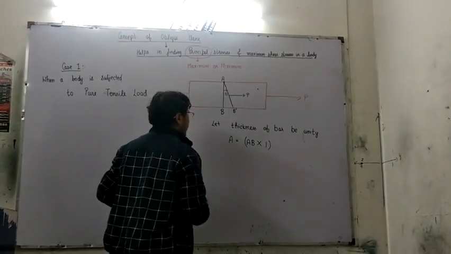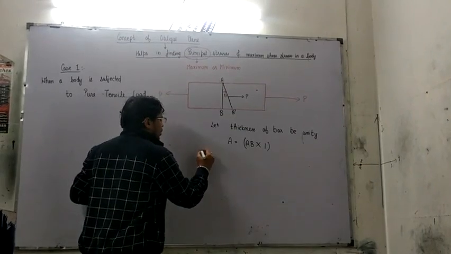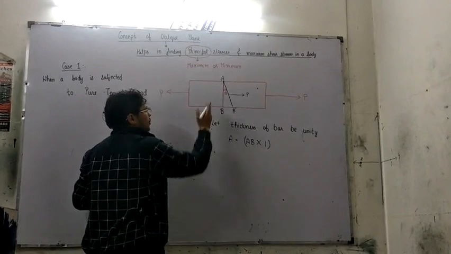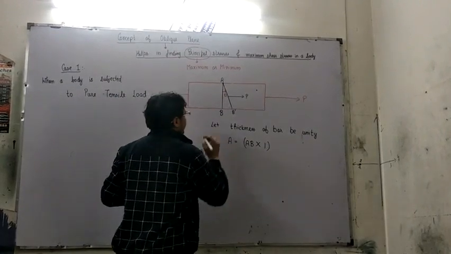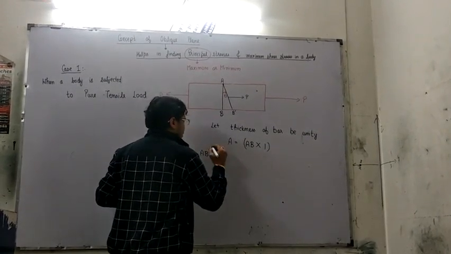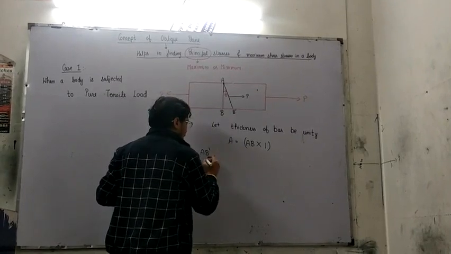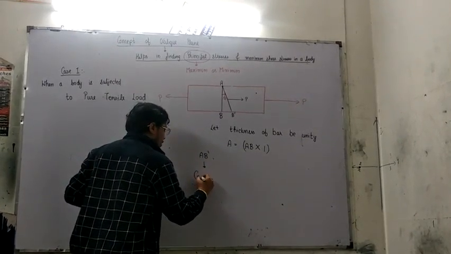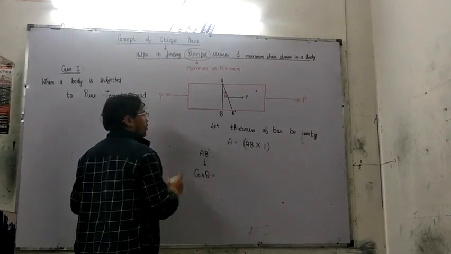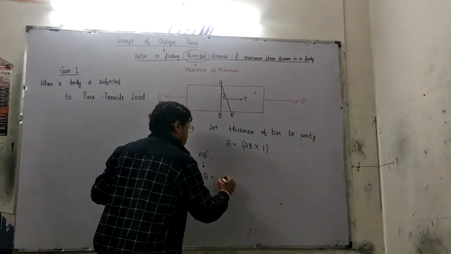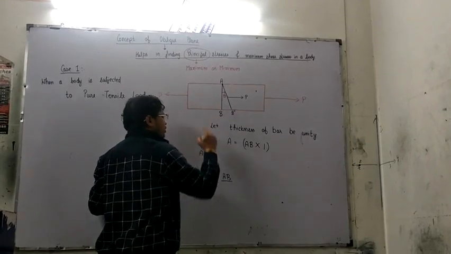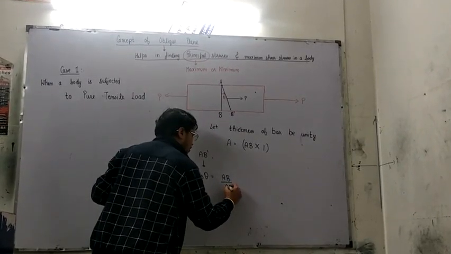Now moving on, what is AB dash? Let's see from the triangle over here. To calculate AB dash, we use cos theta. Cos theta from this particular triangle is base over hypotenuse. The base of the triangle is AB, and the hypotenuse is AB dash.